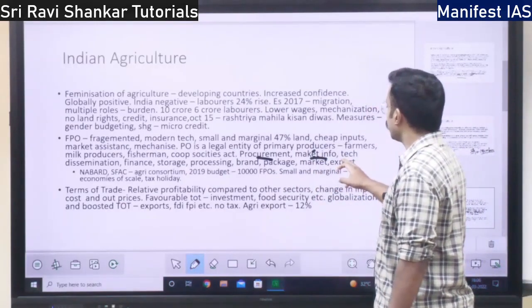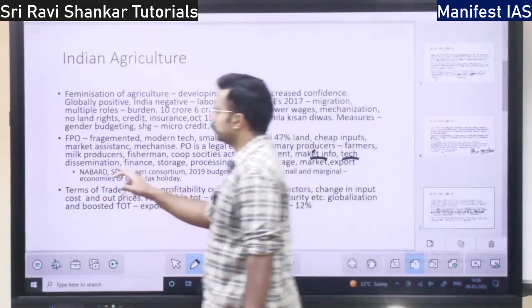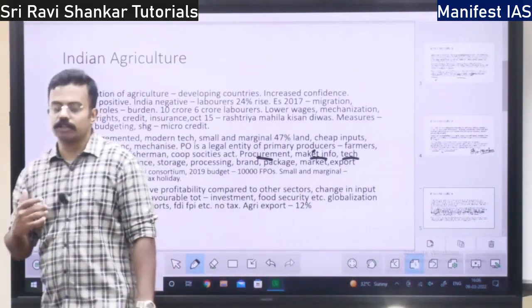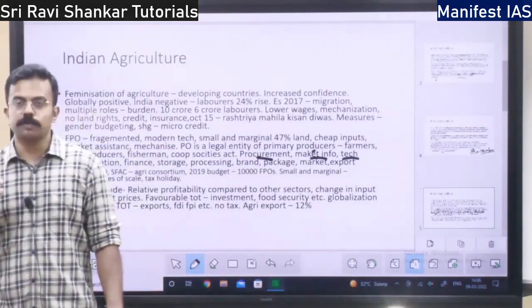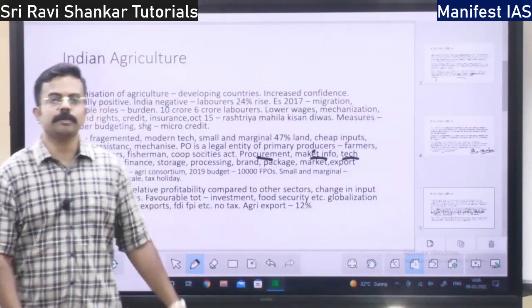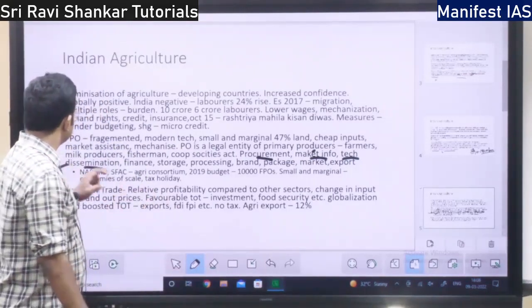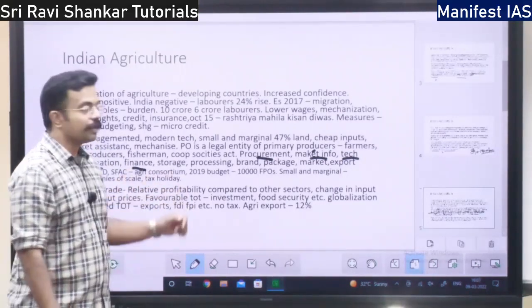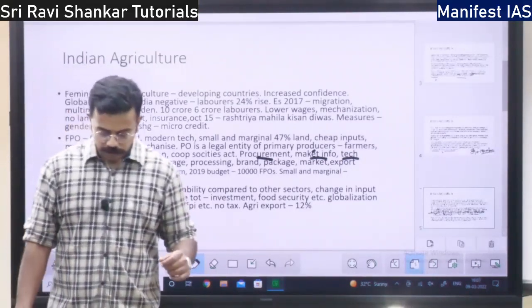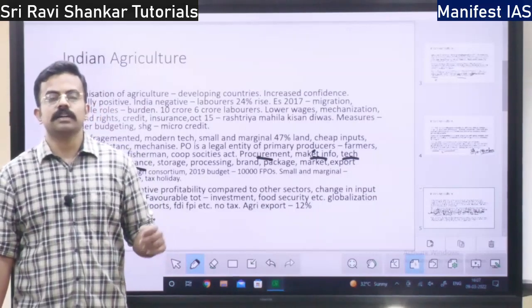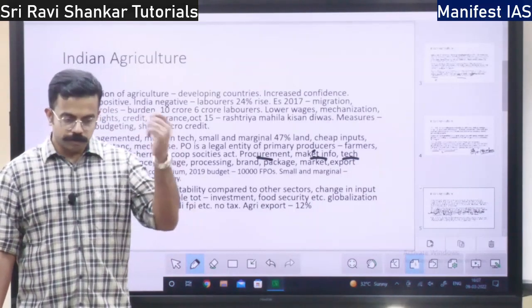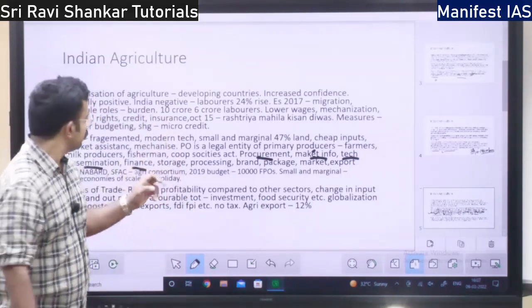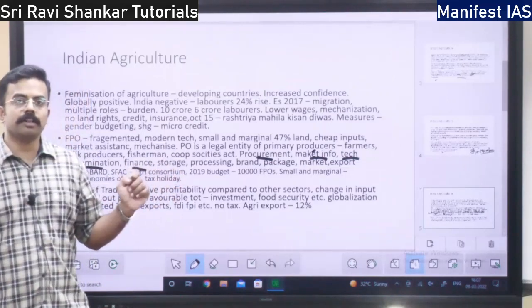And also technology dissemination. Whatever modern technology is in vogue, that is in practice, will be given to the farmers by the farmer producer organization. Then finance will be given to the farmers in order to invest more in the field, and they need not depend on the bank.